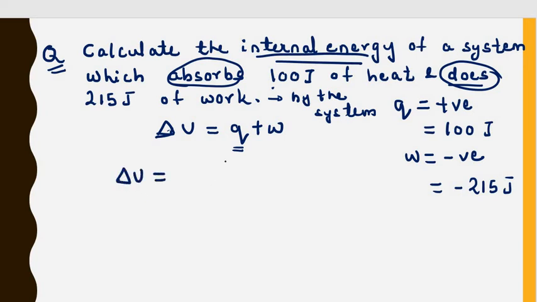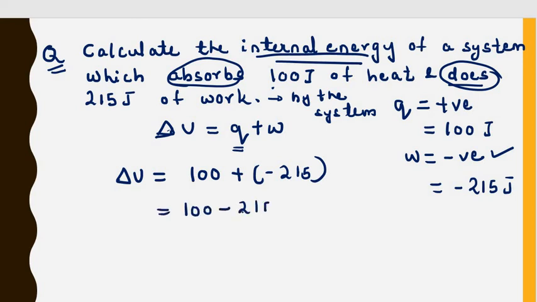Delta U equal to Q plus W. Q is heat absorbed, 100, whereas the work is done by the system and thus it is negative. So this will be minus 215 joule, or 100 minus 215, and thus our answer will be minus 115 joule. So the change in internal energy here is minus 115 joule. Now let us see the next problem.